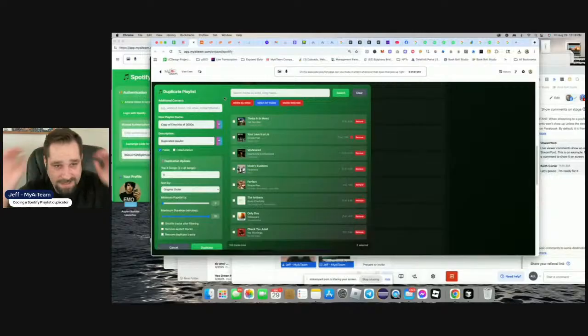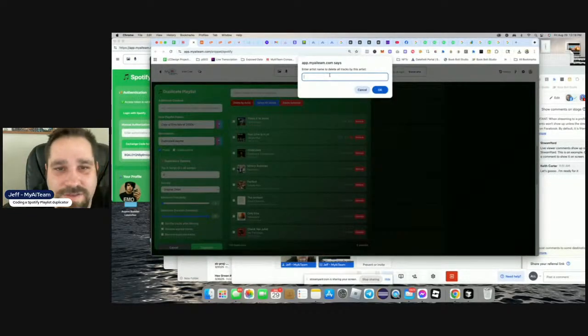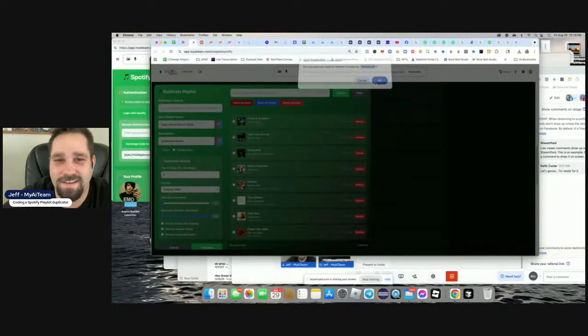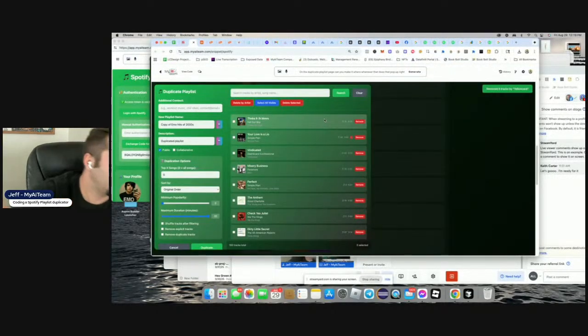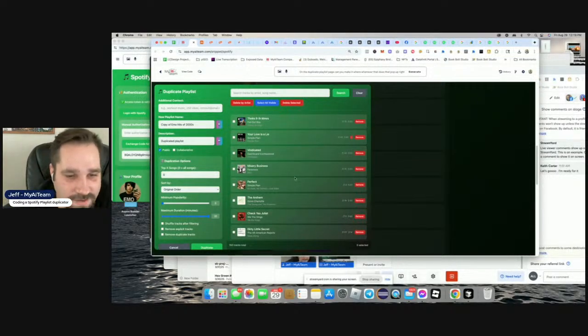Okay, so delete by artist. Delete by artist. Search artist name to delete all tracks. So let's just delete all Yellow Card. Boom. Are you sure you want to remove 5 tracks by Yellow Card? You could do whatever you want to do. Huh? Oh, okay. All right, so that just deleted all songs by Yellow Card.